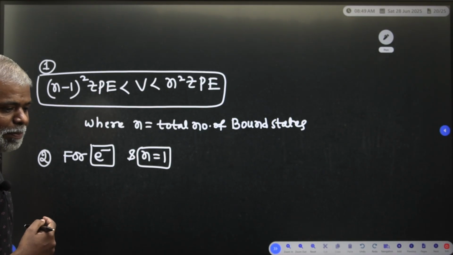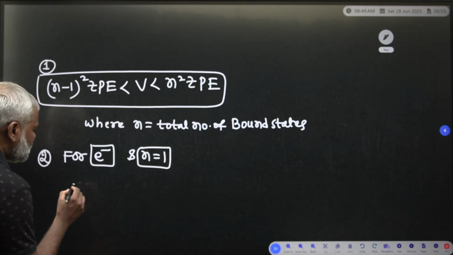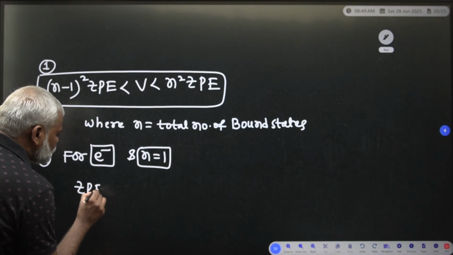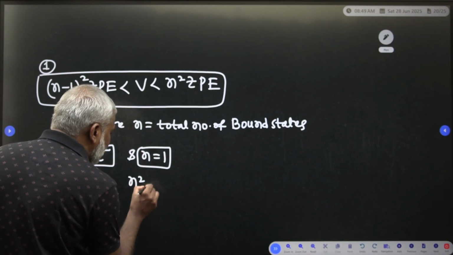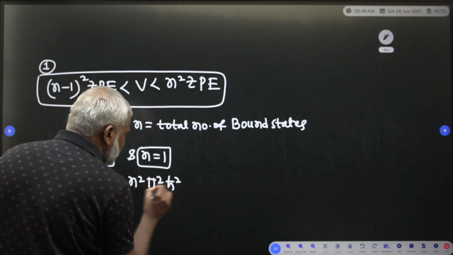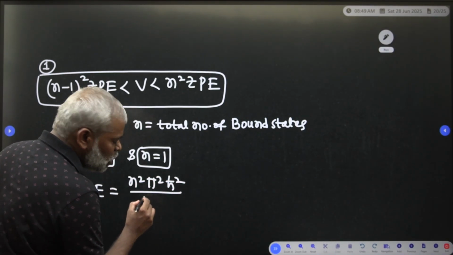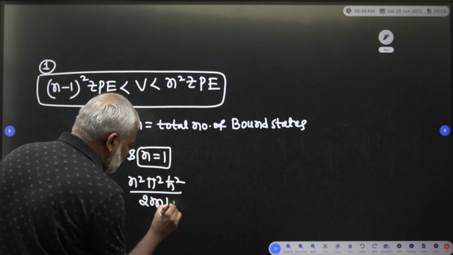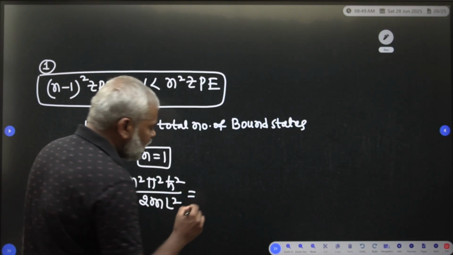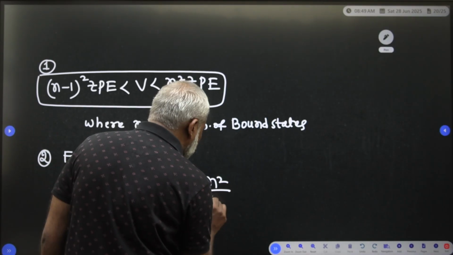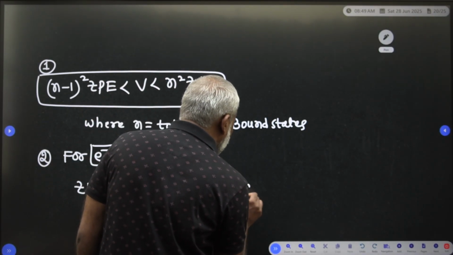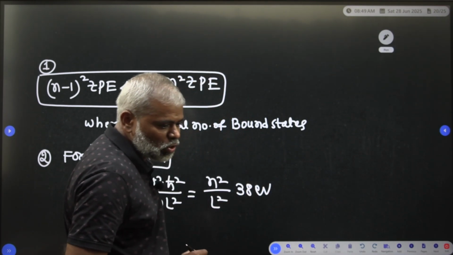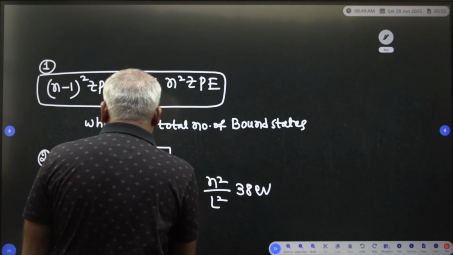ZPE is equal to n square pi square h cut square divided by 2m L square, which is equal to n square by L square into 38 electron volt. How much are you getting? 38 electron volt you are getting.